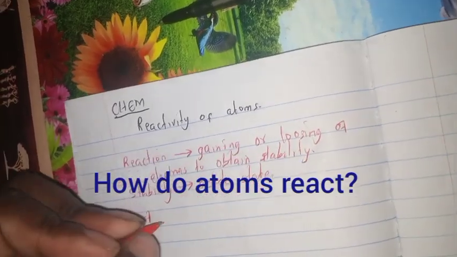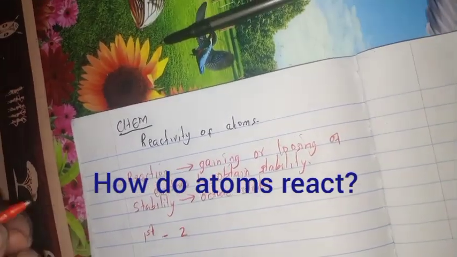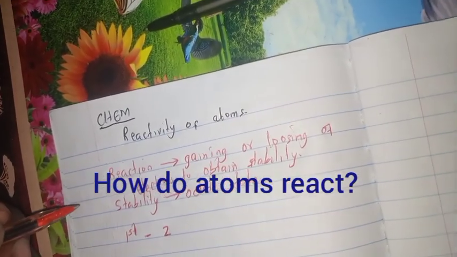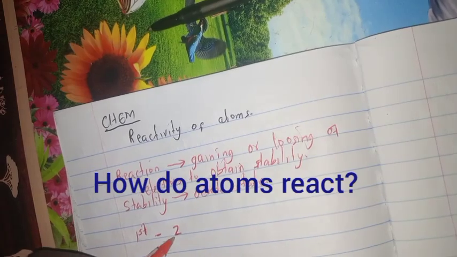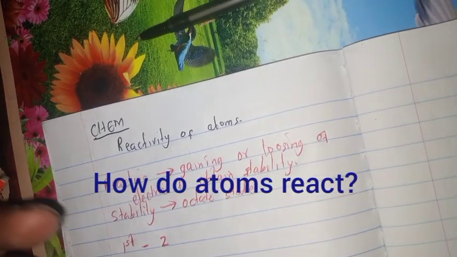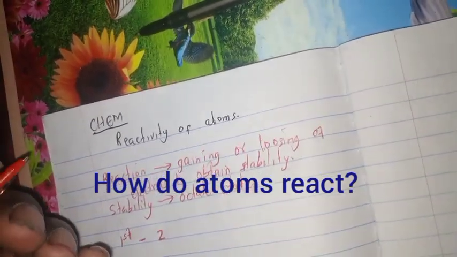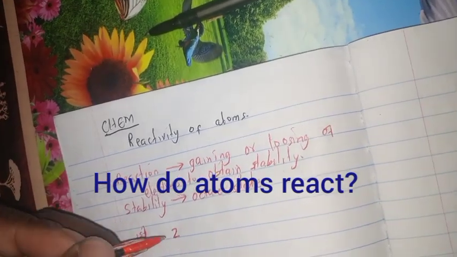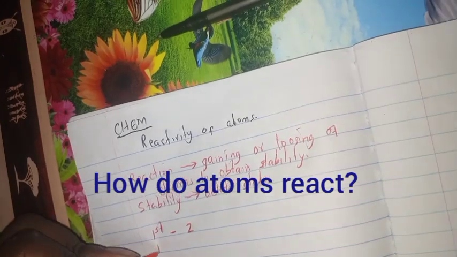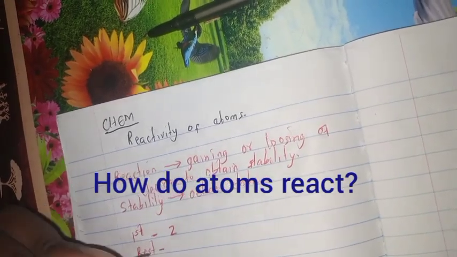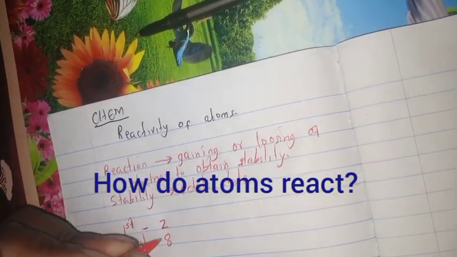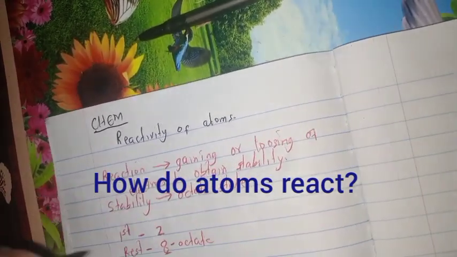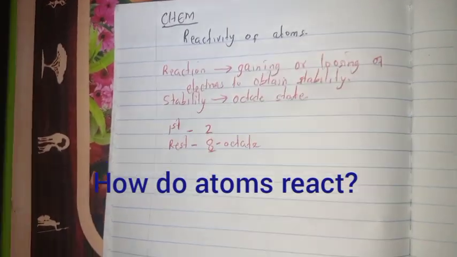Now, when we talk of octet state, it simply means for the first five, their octet state is 2, because for the first 2 they will gain 2. The first one, only hydrogen, will gain to obtain 2 as its octet state. For lithium, beryllium and boron, they will only lose, because they are metals, they will only lose to obtain 2 as their octet state. For the others, the rest have an octet state of 8. Octa means 8, and when we talk of octet, it simply means 8.